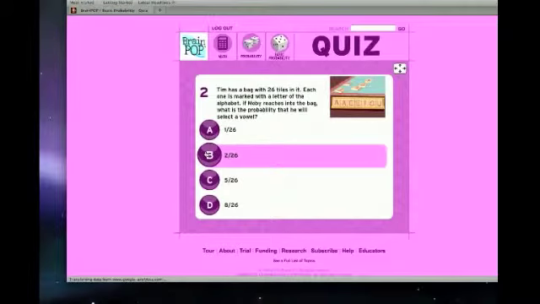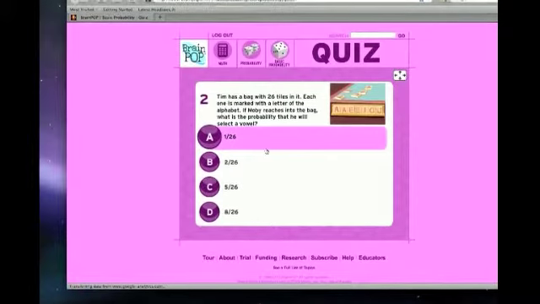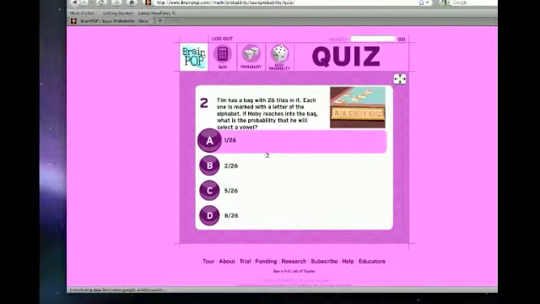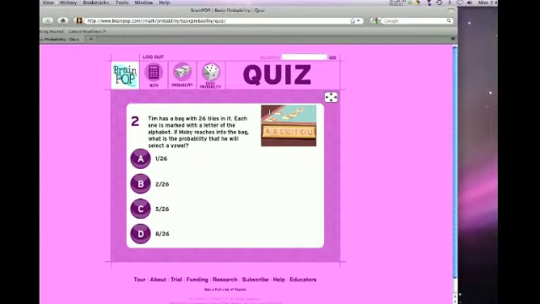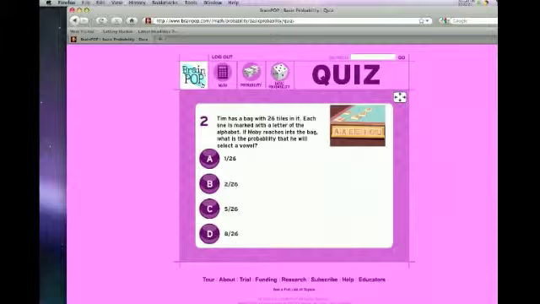And if you did want to do a practice quiz as a class, you could set it to practice mode as well, so that you would not know your answers until the end. And then as a class, you could discuss what went well and what you needed to work on.